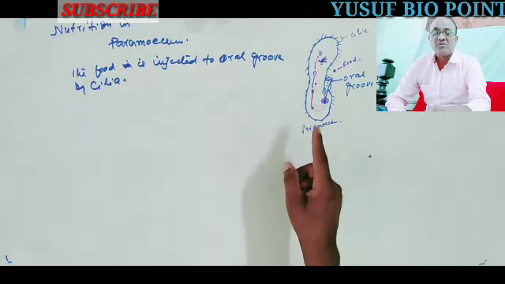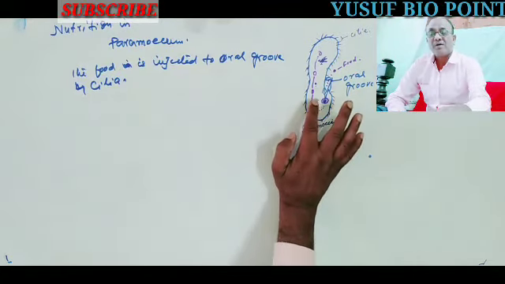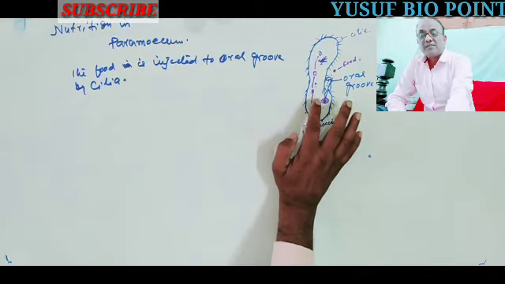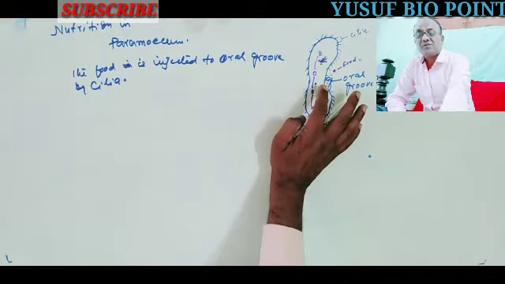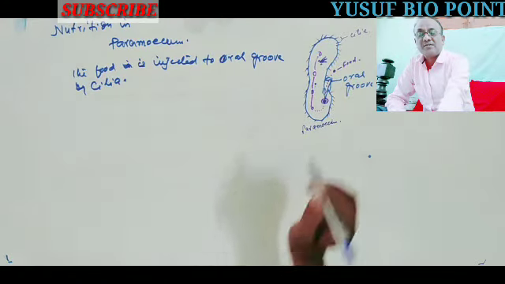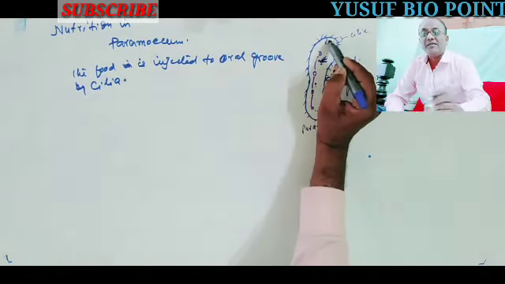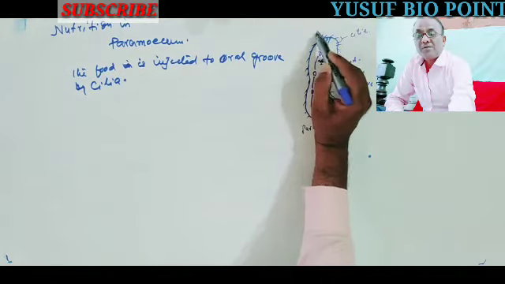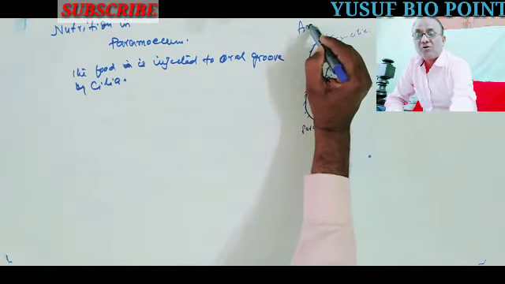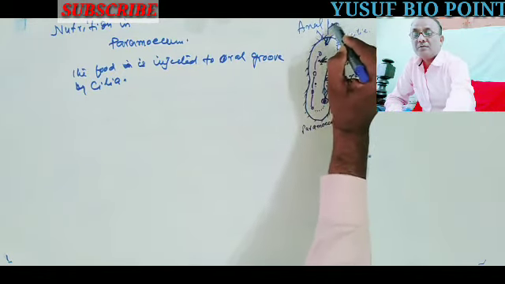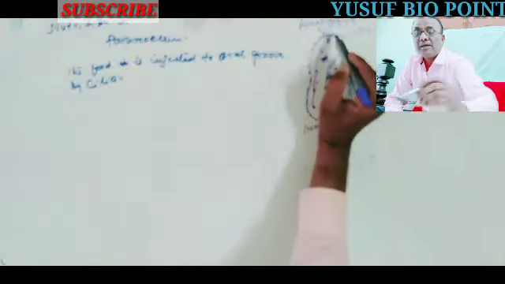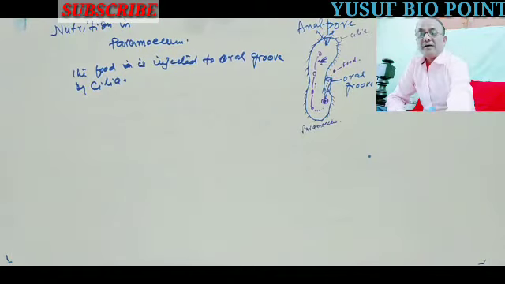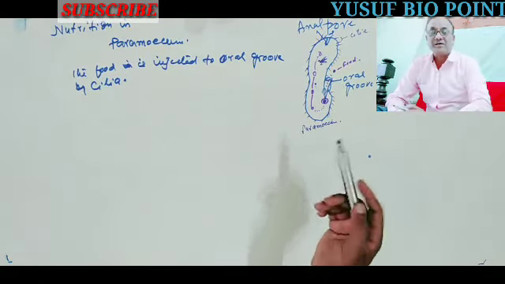Digestion and absorption take place, and the digested part is scattered in the cytoplasm by means of diffusion, and finally the undigested parts, here is a structure called the anal pore. By means of that, finally it is ejected out.